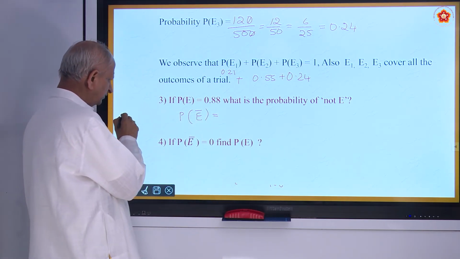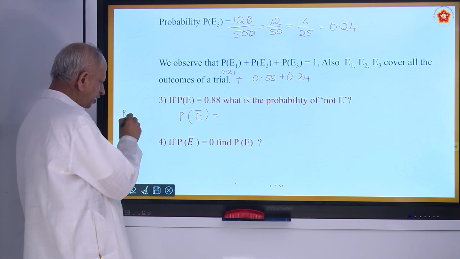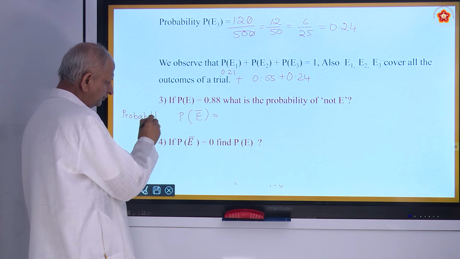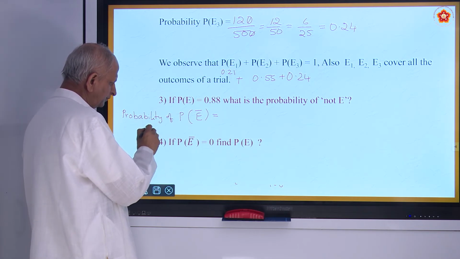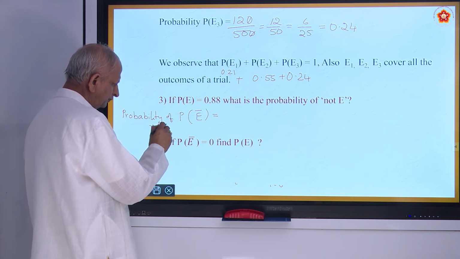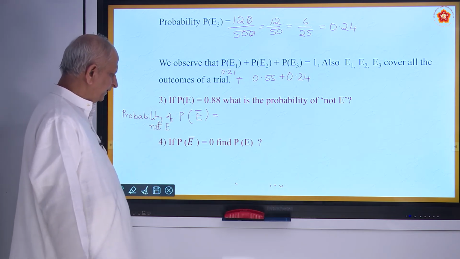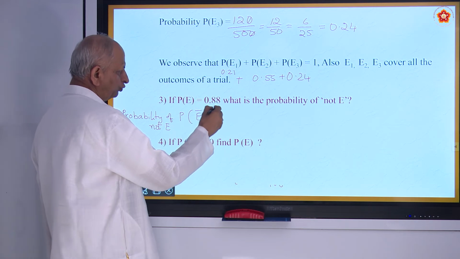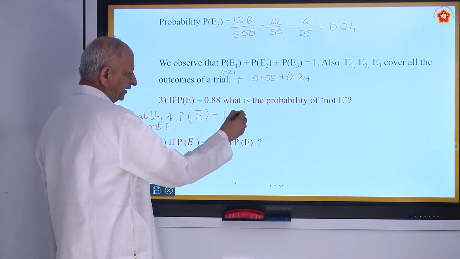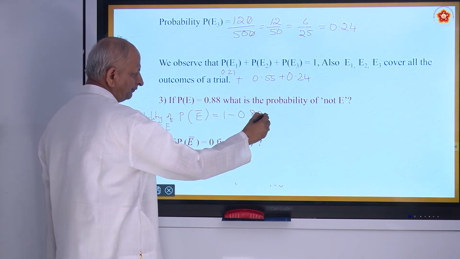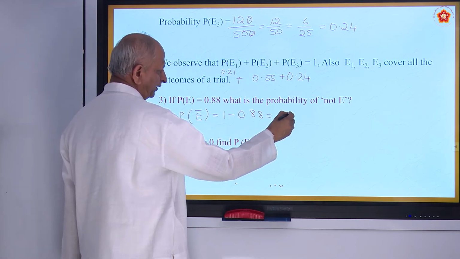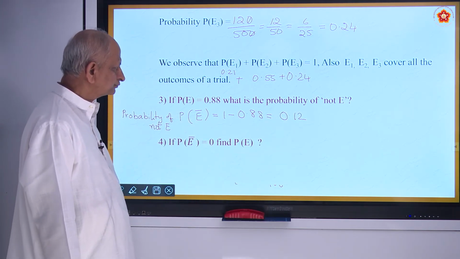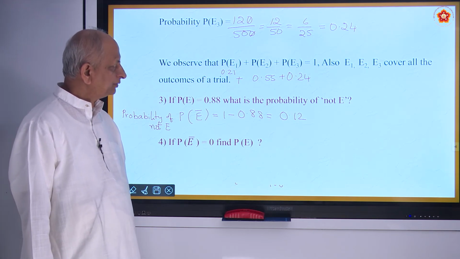You can write it as probability not E, P of E bar is equal to, what is the sum of these two? 1 minus 0.88, 0.12.